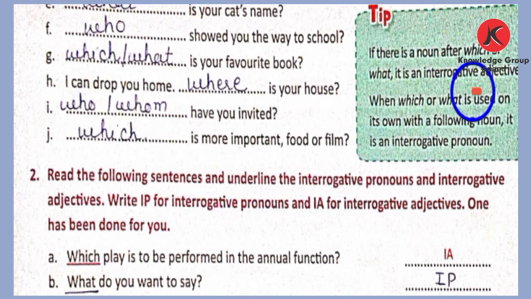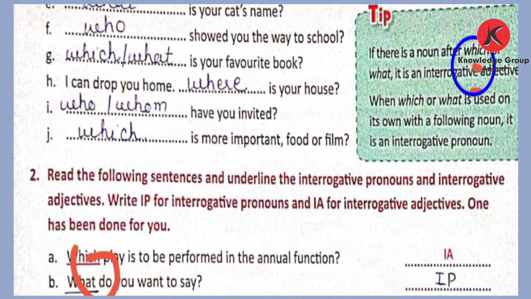And when they stand for the person or thing about whom or which the question is asked, they act as interrogative pronoun. See, what do you want to say? When they stand for the person or thing, what do you want to say?